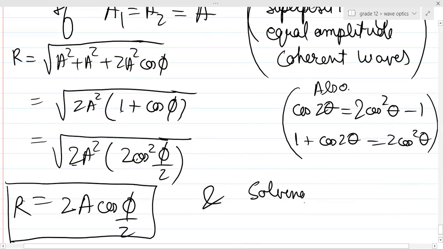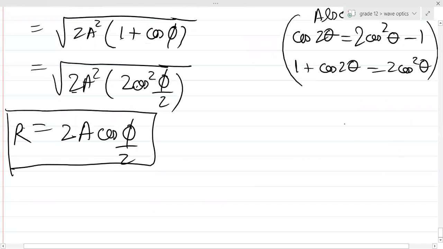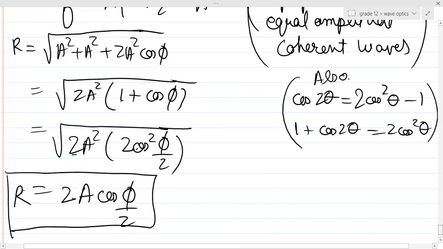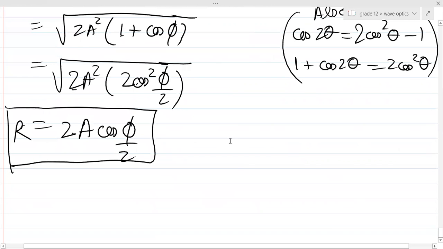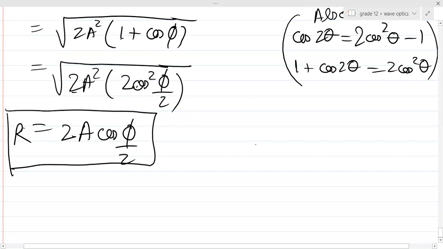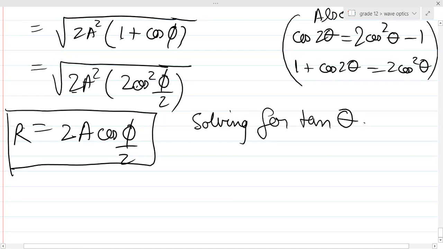Solving for tan theta, we get theta is equal to phi by 2.